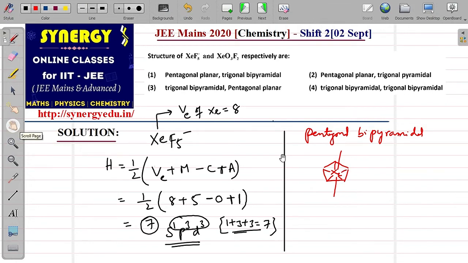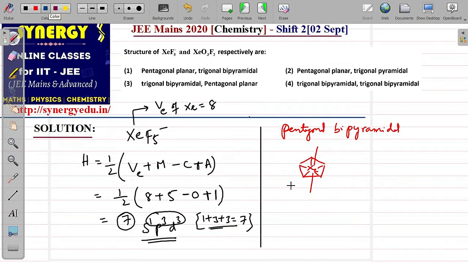You can calculate the lone pairs using the formula which I discussed earlier. Lone pairs formula is H minus the number of surrounding atoms. We got the H value as 7 and the number of surrounding atoms is 5, so you get 2. That means there are 2 lone pairs and 5 bond pairs with the 5 fluorines. So let's distribute all of them.